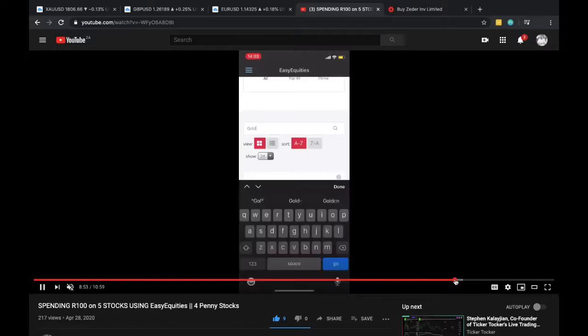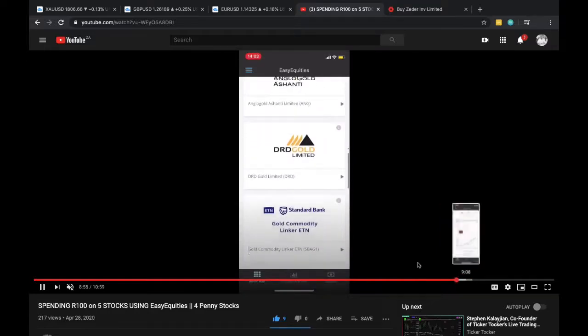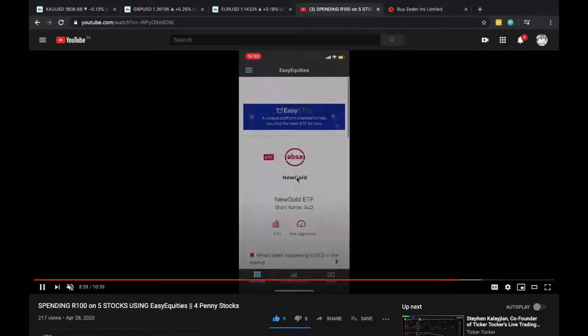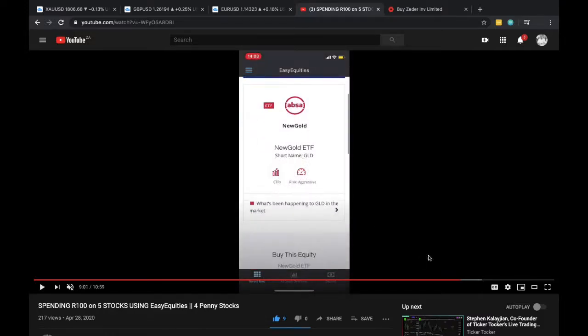The fourth stock here is, I believe, gold. I never leave out gold, and I never leave out my boys over at Bowen Properties. So let's just check if memory serves me correctly. I couldn't have been talking about Zeta for that long. Come on, let's check what I select here. It should be this one over here. New Gold. Yeah, it is New Gold.